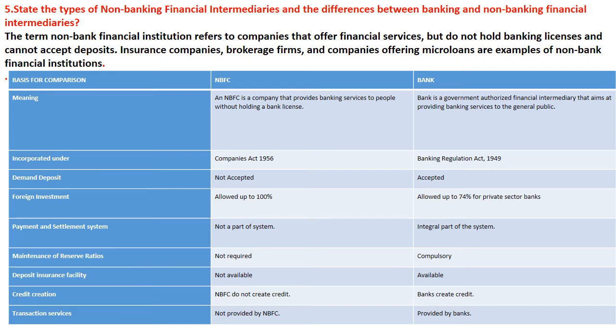Payment and settlement system is not a part of the NBFC system but is an integral part of the banking system. Maintenance of reserve ratio is needed for the bank but not required for NBFC. Deposit insurance facility is available for banking services but not for NBFCs. NBFCs do not create credit but banks create credit. We discussed credit creation and how the banks work and how the banks help the customers. All these things we discussed. And transaction services are not provided by NBFCs but are provided by the bank. So these are the basic differences between NBFCs and banks.